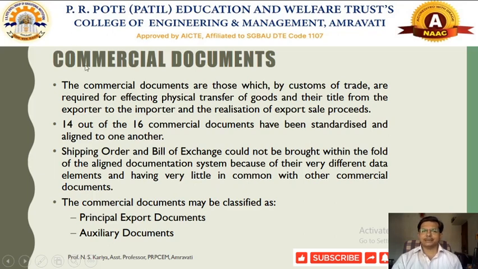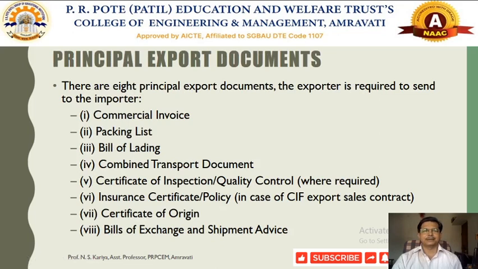So these commercial documents are of two types: principal export documents and auxiliary documents. Let us see these documents further. Now, there are principal export documents. Eight documents are listed over there. These are called principal export documents.